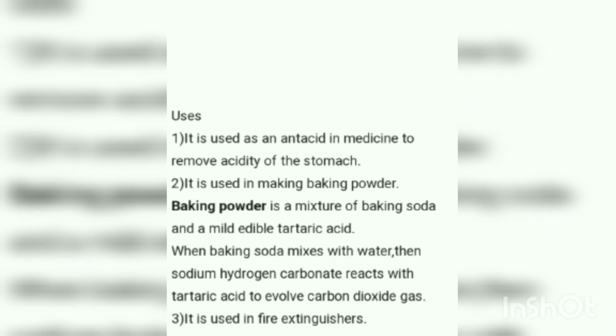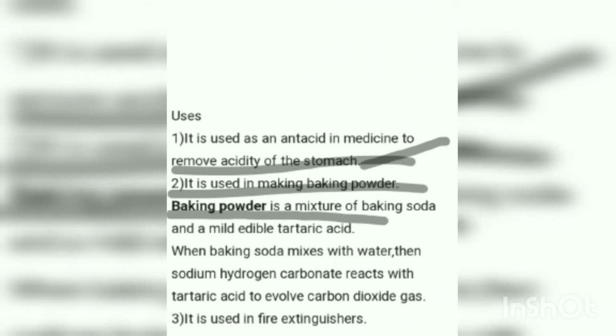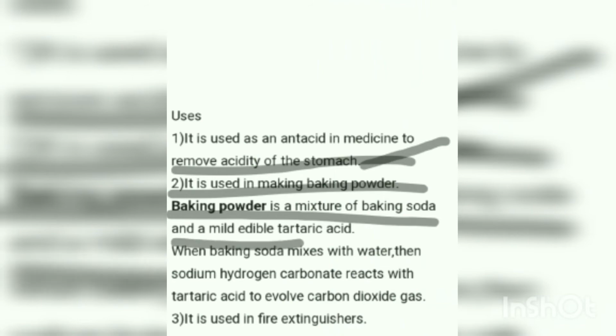What are the uses of baking soda? You know it very well. Especially the very important one is that it is used as an antacid in medicine to remove acidity of the stomach. As I said in the previous video, in Eno and all, the soda will be there. It is used in making baking powder. Baking powder is one more thing, used for preparation of cakes and all.